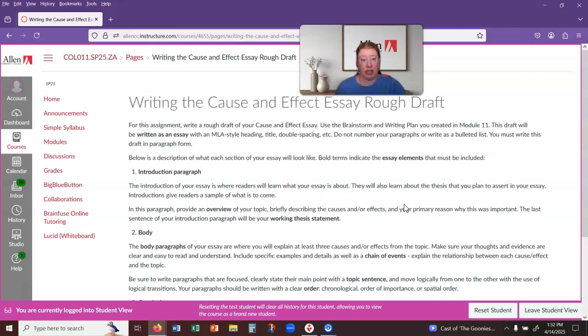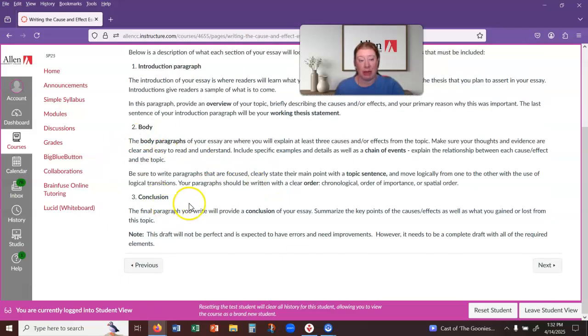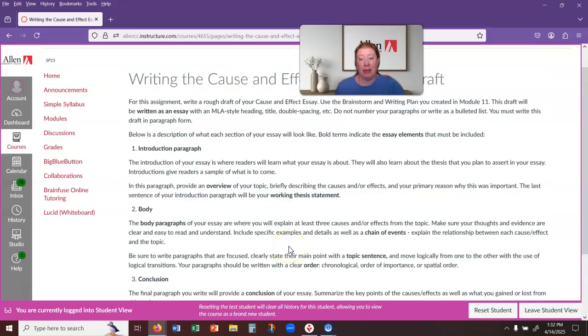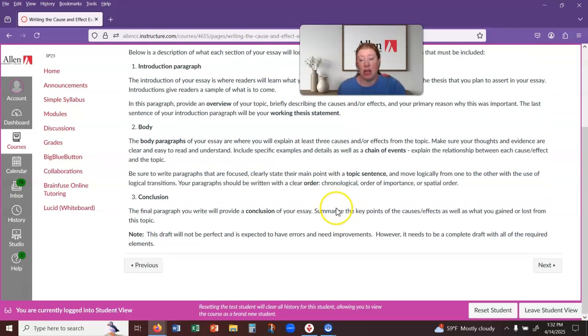And then I've got a page here that is just kind of going over what you should be thinking about for your rough draft. Again, rough draft is not written out like this with an outline or something. This is just the 3 parts I'm expecting: introduction, body, and conclusion. And then making sure that you get everything in there, your working thesis, explaining the chain of events, looking at causes versus effects, making sure we have those clear transitions. So those are all good to include in that rough draft.